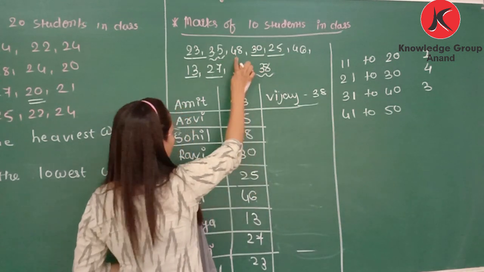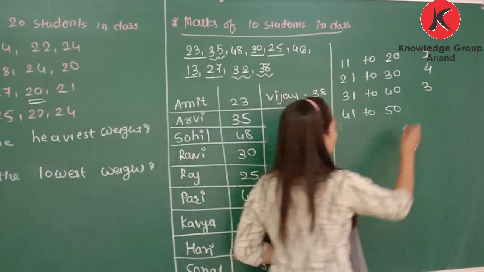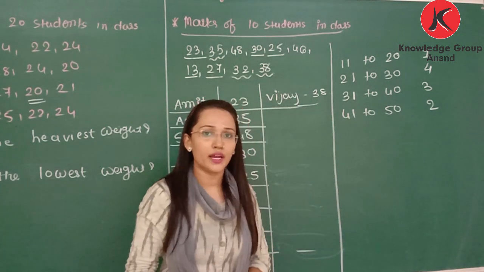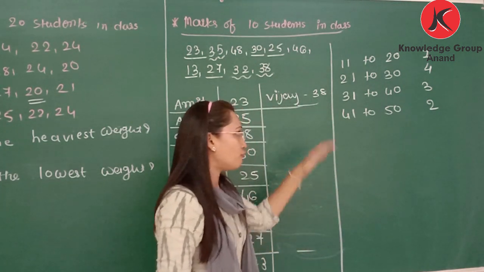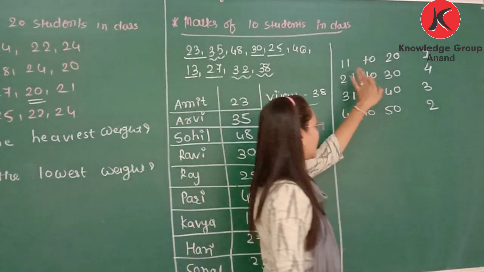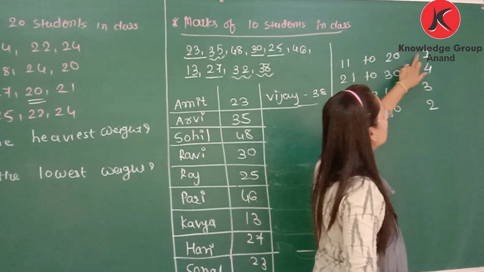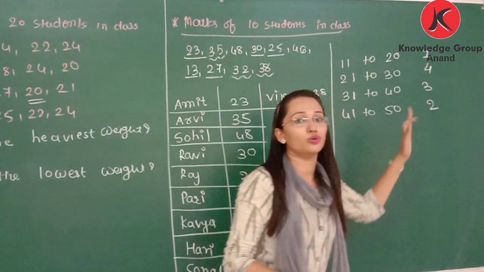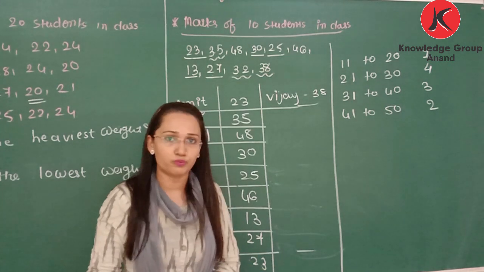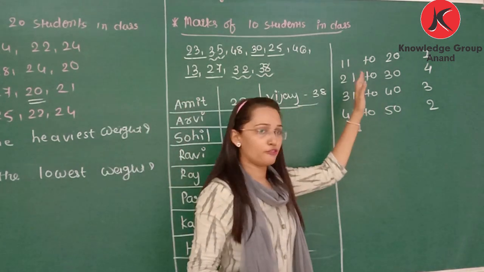Now 41 to 50, 48 and 46. So 2 students get marks between 41 to 50. So this way we can get the information about which students need to do more practice in the subject, those are from 11 to 30. Means 5 students need to do more practice in that subject from this kind of information.